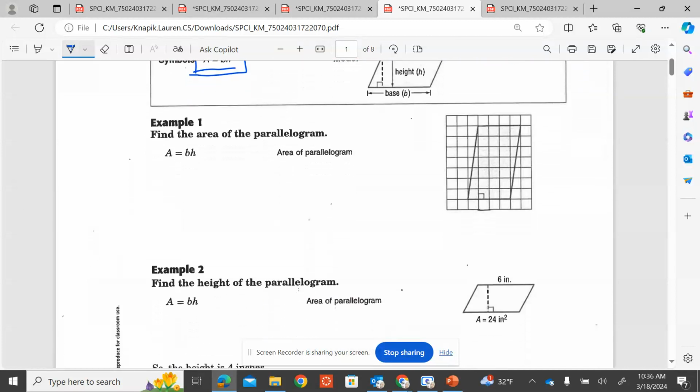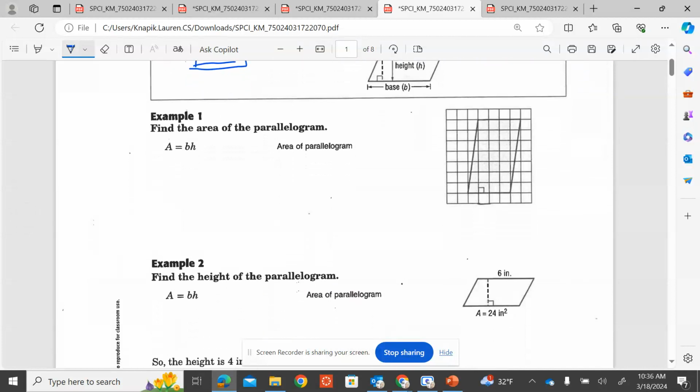So we have example number 1. Find the area of the parallelogram. They give us our formula, which is rare, but it's an example. So we have area equals base times height. Okay, so first thing we got to do is figure out what is base and what is height. Well, if we're looking at our parallelogram, it's kind of hard to see on here. Your base is the bottom line. So it has 1, 2, 3, 4. Your base is 4 in length, 4 squares.